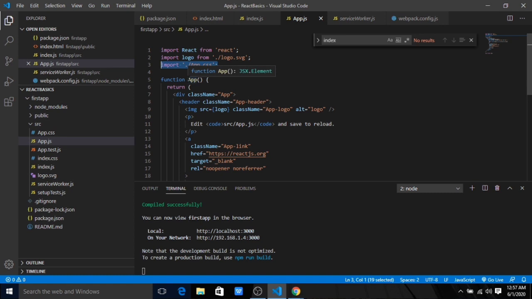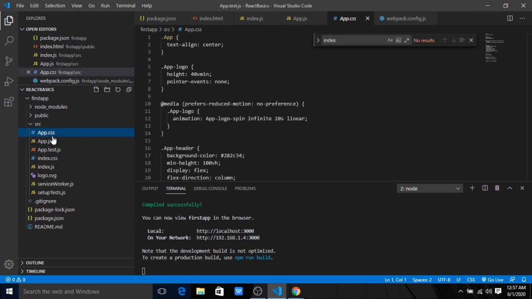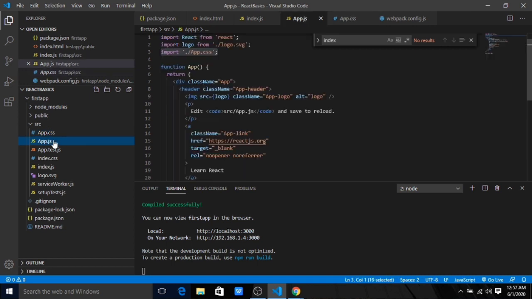Okay, the last and final thing I want to tell you about is app.test.js. After creating our application, we need to test it. The framework we follow for React is Jest, and I'll be teaching you about that also. After creating our application, we will create a unit test for it. So this is all about how this architecture is related and how we are seeing the page.